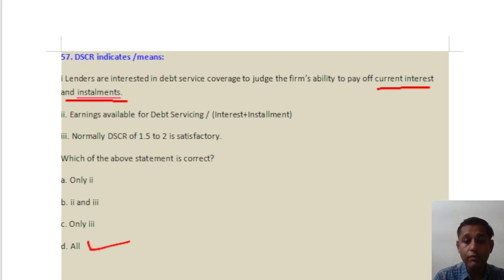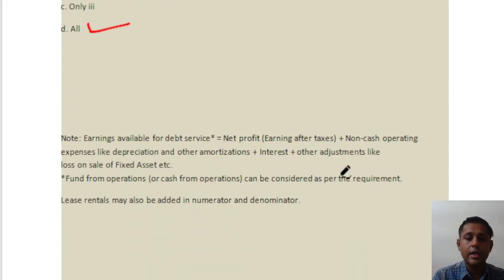Now what is the earning available for debt servicing? It's simple: net profit after tax, then you will add non-cash expenses like depreciation, amortization, then again you will add back interest and other adjustments like loss on sale of fixed asset, because as such that is not a cash expense. And the fund from operations can also be considered as per the requirement, but generally this is the formula from the financial statement. From these earnings we calculate the DSCR, but if lease rental is given, then it will be added in both numerator as well as denominator to derive the DSCR.